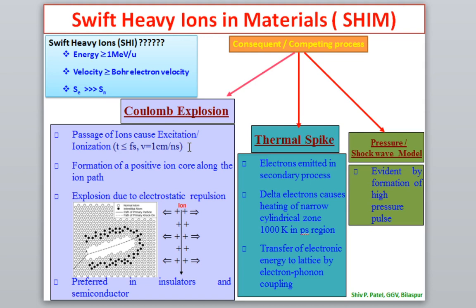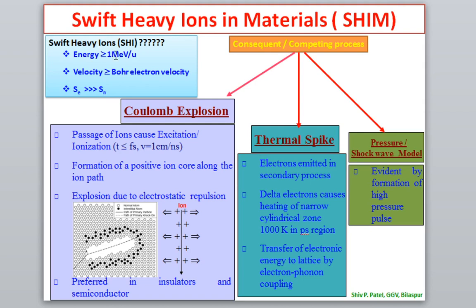How does this ion interact? We have discussed that in this case, the ion interacts with the electronic system. When the ion interacts with the electronic system, three phenomena take place within the material. That is what we are calling swift heavy ions.